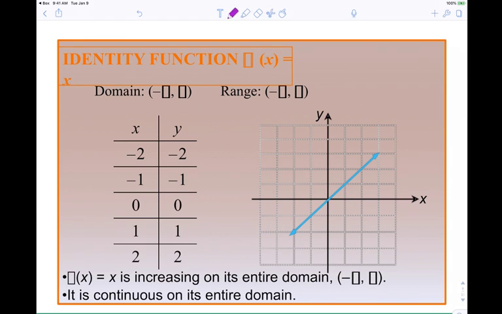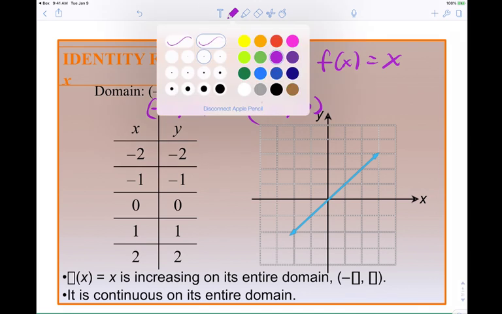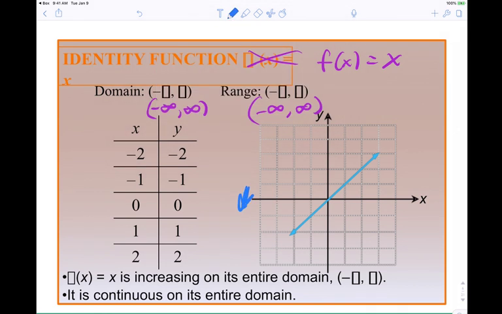So the identity function is f of x equals x, right? The domain is negative infinity to infinity. The range is negative infinity to infinity. This graph is basically just y equals x, so we get this diagonal line. Whatever x value you get, that's the corresponding y. Okay, so the graph is right. Now, as we trace this graph left to right, give me another color. Blue. As we go from the left to the right, is it going up, down, or staying flat?